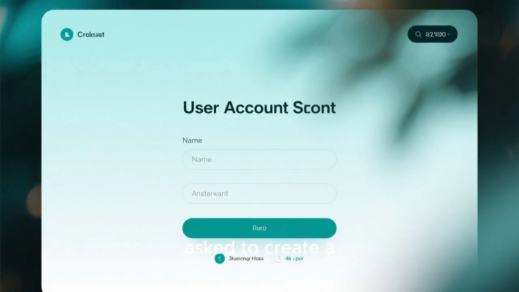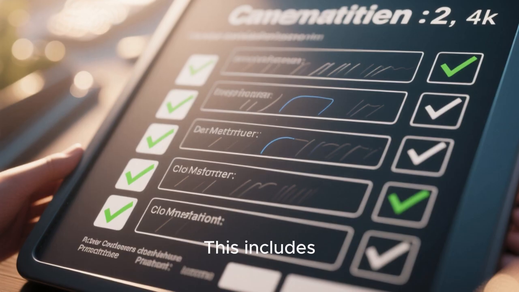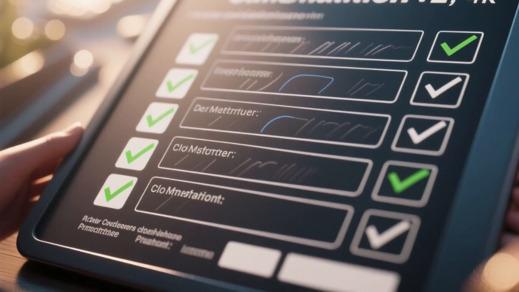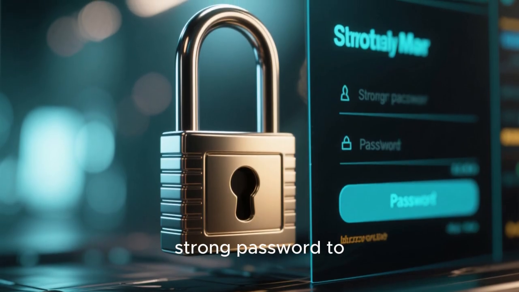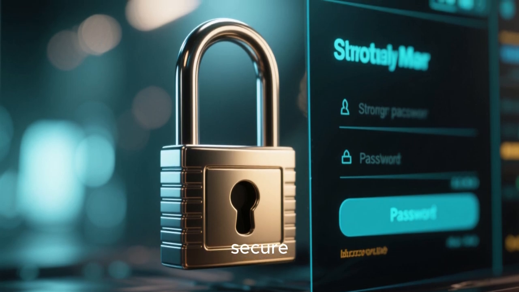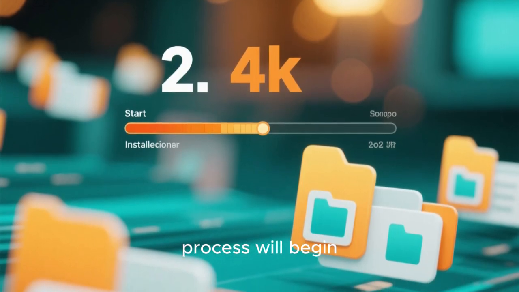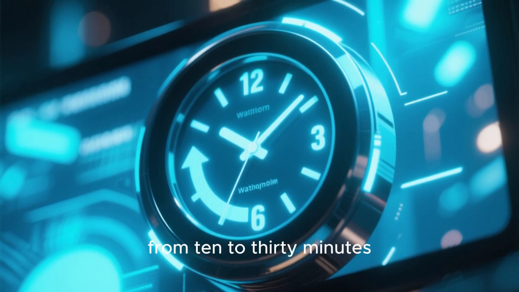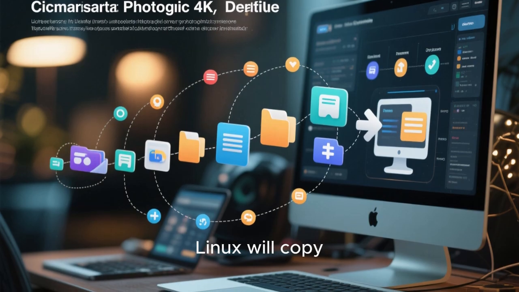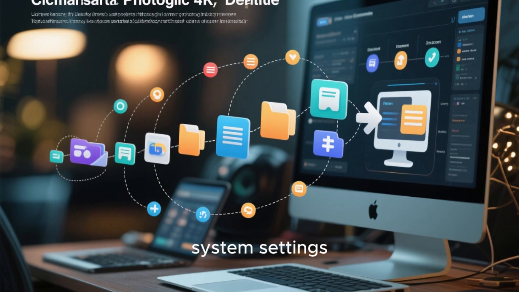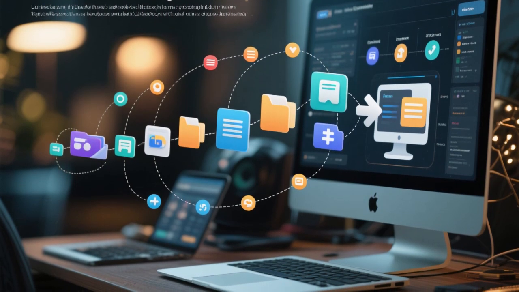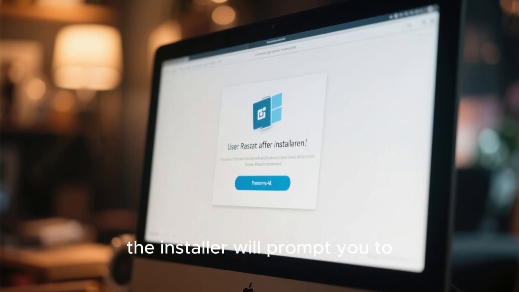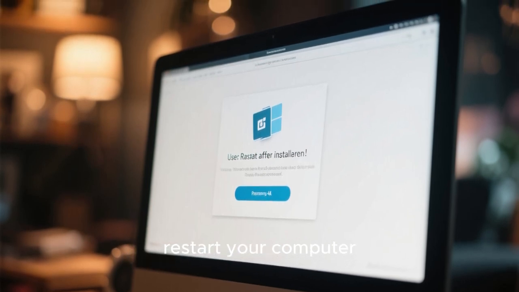You will then be asked to create a user account. This includes setting your name, username, computer name, and password. Make sure to use a strong password to keep your system secure. Once that is done, the installation process will begin. Depending on your computer's speed, it might take anywhere from 10 to 30 minutes. During this time, Linux will copy files, install necessary software, and configure your system settings. After the installation completes, the installer will prompt you to restart your computer.